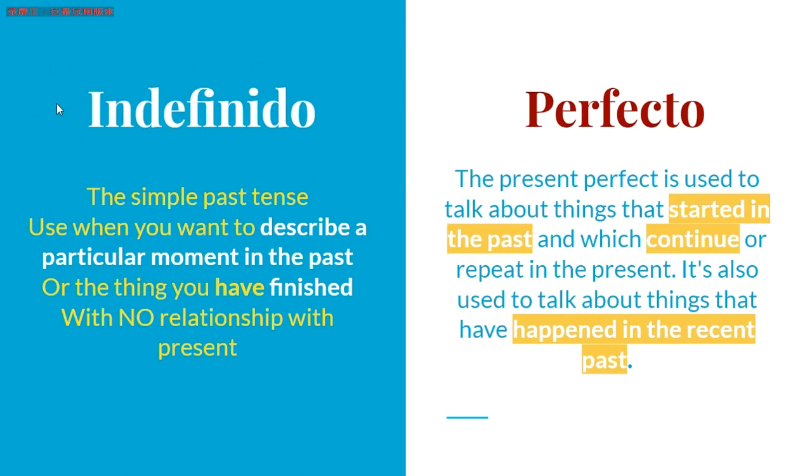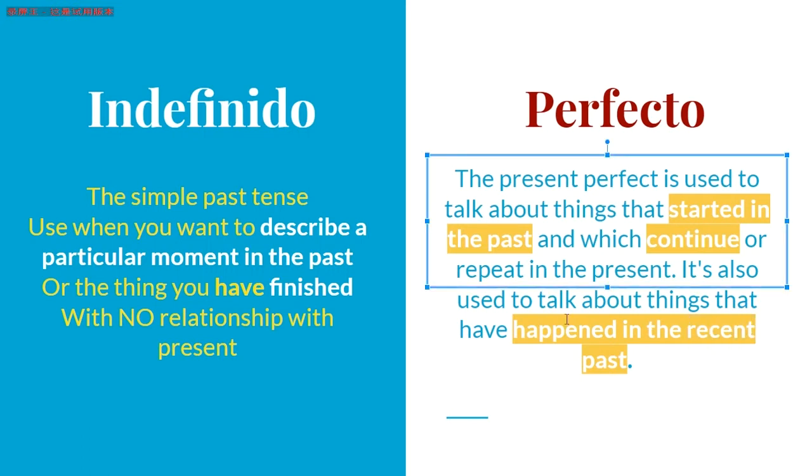represents the simple past tense. It is used when you want to describe a particular moment in the past, or a thing you have finished, with no relationship with the present. On the contrary, perfecto, or the present perfect tense, is used to talk about things that started in the past, which will continue or repeat in the present. It's also used to talk about things that have happened in the recent past. Well, so let's see the indefinido first.